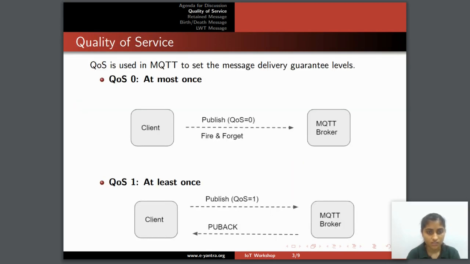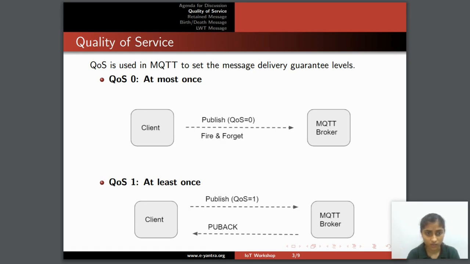The first feature is quality of service. The MQTT protocol specifies the quality of service, which guarantees the reliability of message delivery under different network conditions. There are three QoS levels in MQTT: QoS0, QoS1, and QoS2. QoS allows the client to select the quality of service that best suits its network reliability.